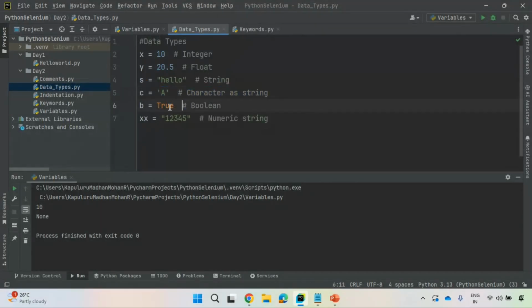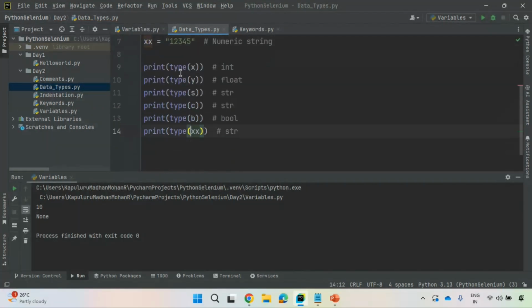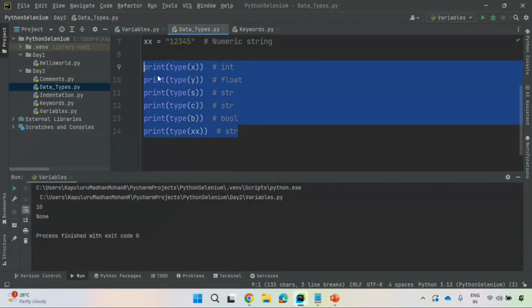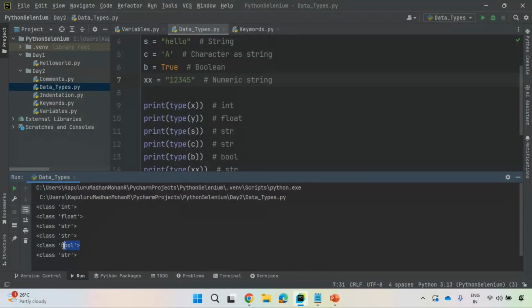There is no char data type. True or false is a boolean data type. 1, 2, 3, 4, 5 enclosed in quotes is a numeric string, right? It is decimal data enclosed inside quotes. If you want to check which data type it is, you can use the type class. So type of x, type of y, type of c, type of b. These are all built-in primitive data types, guys. You can see here it returns the respective data types: int, float, string, boolean.